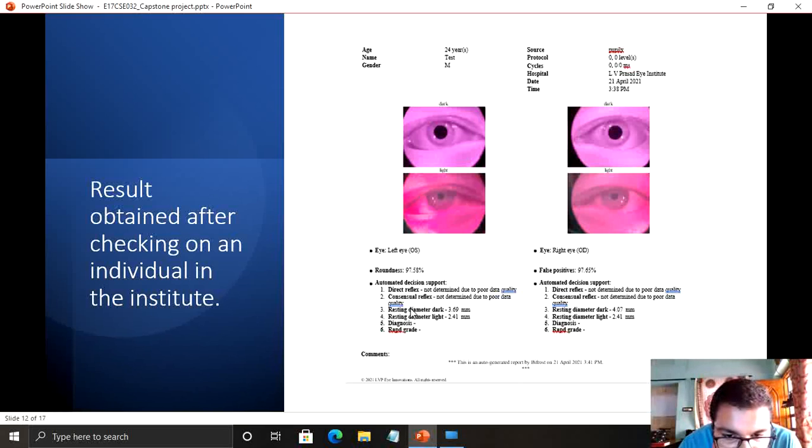Here we can see a resting diameter dark of 3.69 for the left eye, and a resting diameter dark for the right eye of 4.07, which is nearly equal. When it comes to resting diameter light, both eyes have the same diameter. So we can conclude that the person on whom this experiment was conducted is not suffering from RAPD. In order to get a more accurate result, we need to have amplitude and latency also.